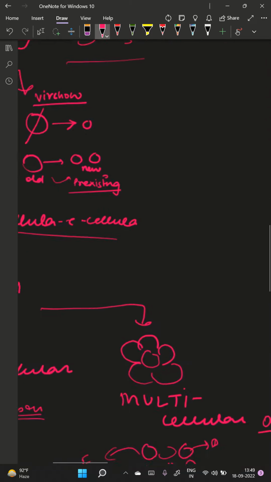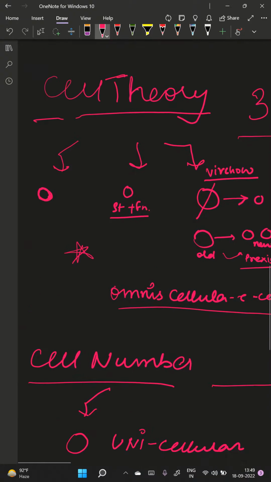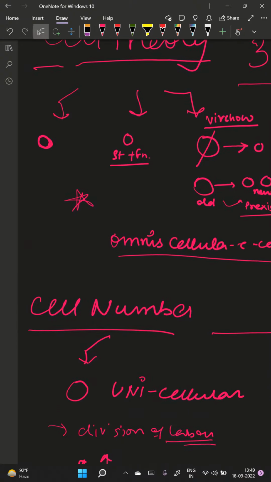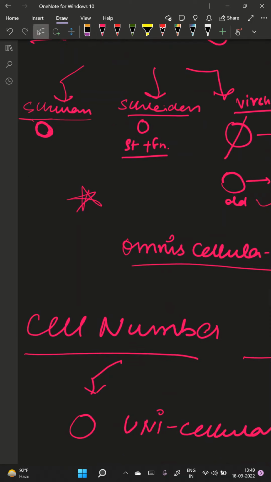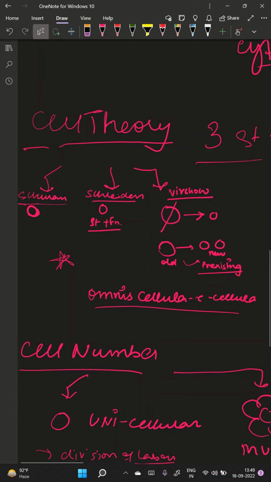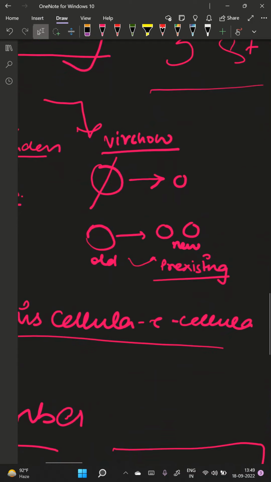Then we came to know about the cell theory, again a very important thing, which was given by three scientists, Schleiden, Schwann, and Virchow. One: the cell is the smallest unit in your body. There's no structure smaller than a cell in your body. Two: it is the basic structural and functional unit of your body. The most important was what Virchow said: new cells arise from pre-existing cells.